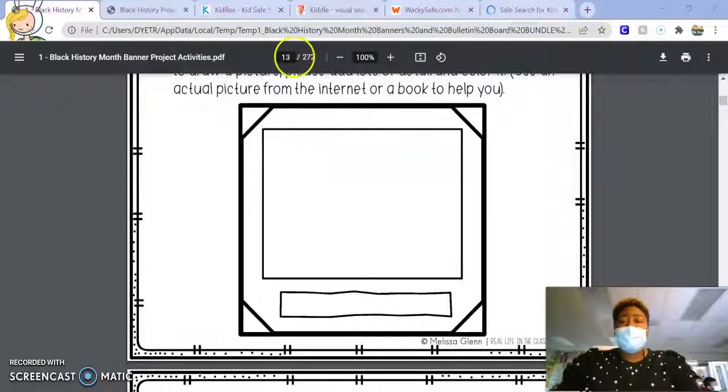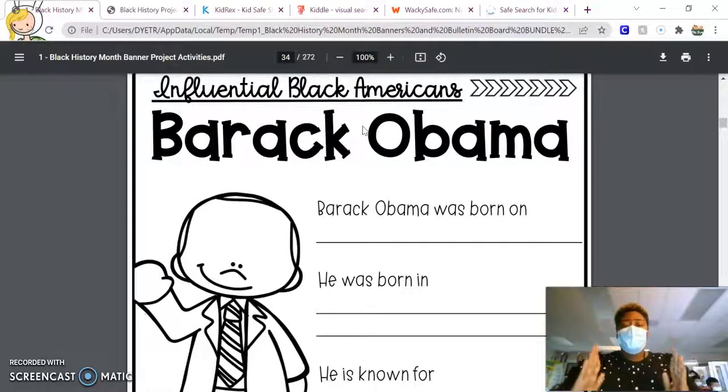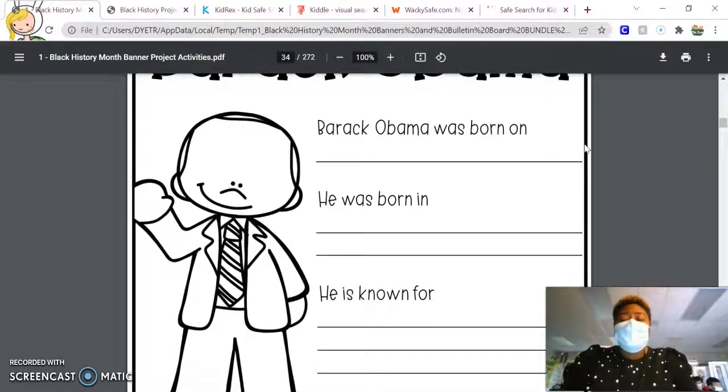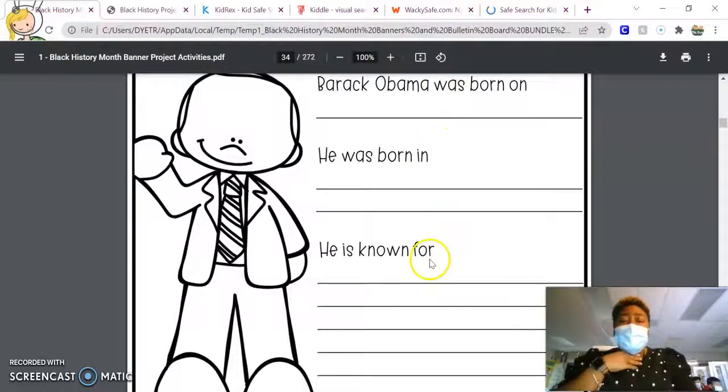So let's travel to the next page of the packet. Here, you're going to see your banner. Here I have Barack Obama. This is my influential Black American that I am presenting. Here on the side, I have a picture of him, and then I have several questions here that I need to fill in. The first one says Barack Obama was born on blank. So whoever your person is, your person's name is going to be right here, and it's going to ask you when were they born.